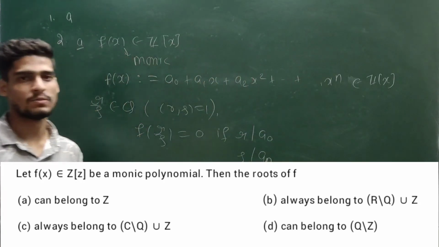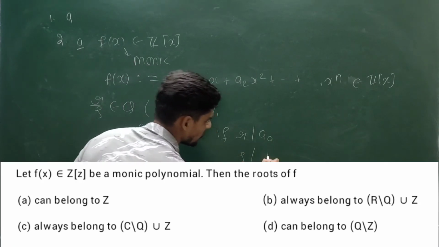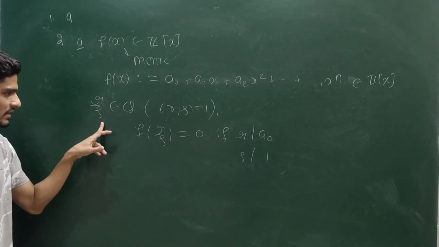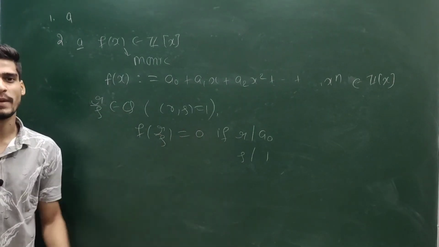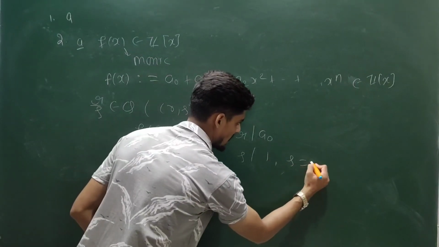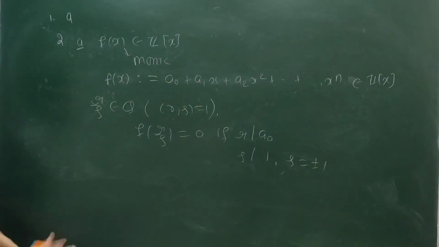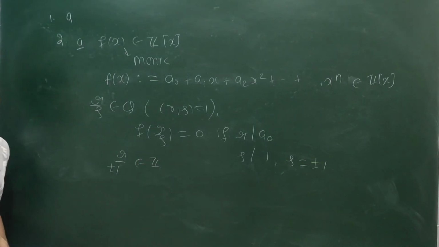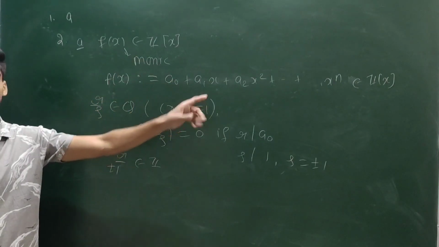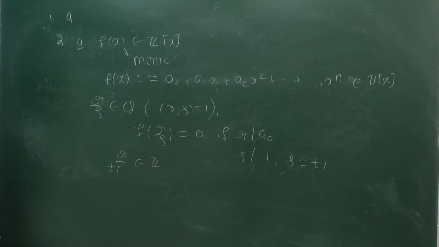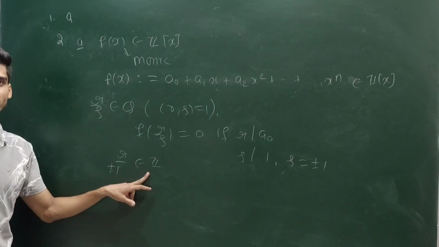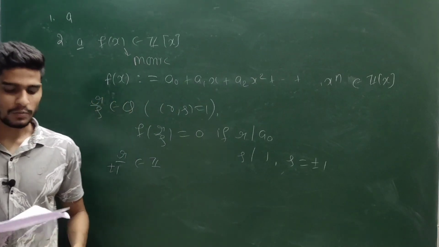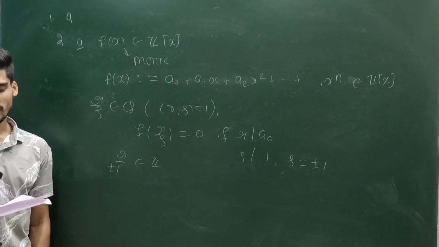Now my polynomial is a monic polynomial, so I can take an to be 1. So s will divide 1, and since s is a natural number, s will be 1 only. If s is a non-zero integer, then the possible value of s is plus minus 1. And r is an integer, so r by plus minus 1 will always be an integer. So if this polynomial has a rational root, that root has to be integer valued, because r by plus minus 1 is inside Z. This is because of the monicness. So option C, always belongs to C minus Q union Z.